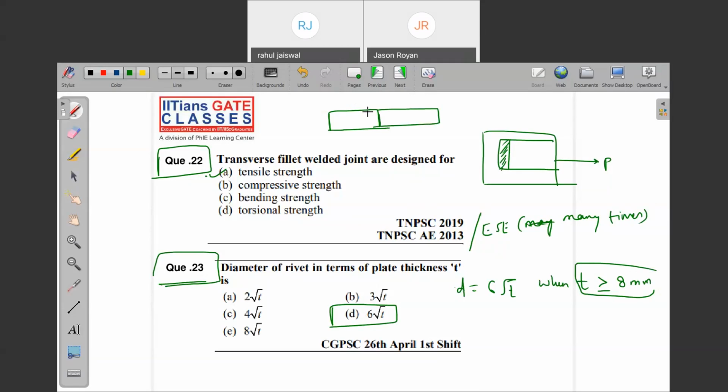Let's say this is a butt joint, right? And of course, there is riveting. When the thickness of the plate is greater than 8 mm, we need to use Unwin's formula.